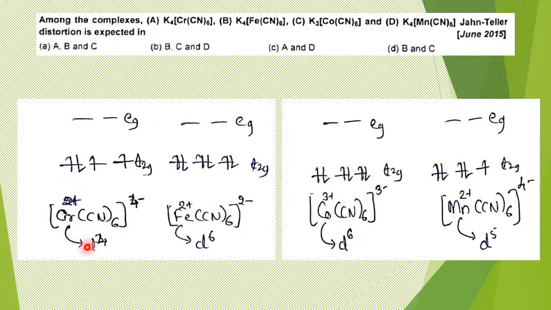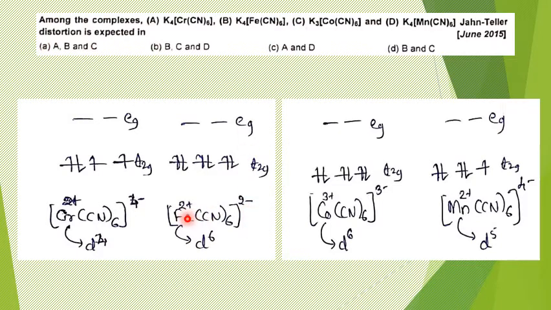So I have done it here. First question, if you look at this one, it is K4, therefore this will be 4 minus, and CN6, therefore Cr is in the 2 plus state, and it is a d4 system. So d4 with a strong field ligand, and therefore it will be t2g4, unevenly distributed. Jahn Teller distortion is expected. In the second case, it is K4 again. Here again there is a mistake. This should have been 4 minus. Since K4 is present here, it should be 4 minus. Please note this.